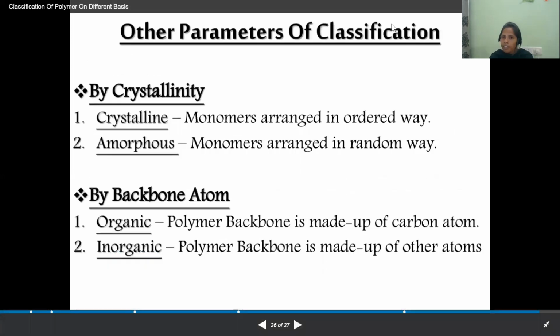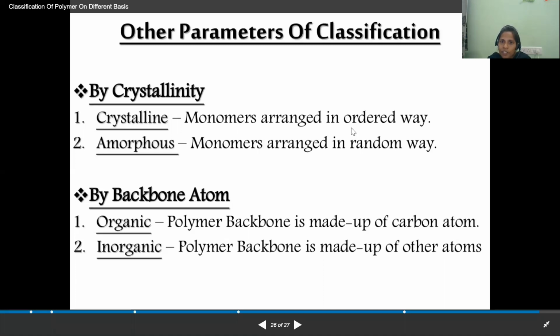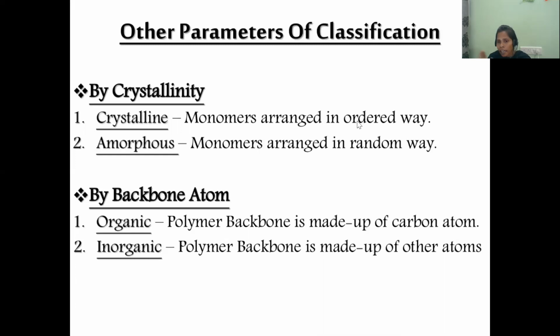And the other parameters of classification are by crystallinity and by backbone atom. Based on the crystallinity, we have crystalline and amorphous. You know what is meant by crystalline? Yes, crystal nature, nothing but the hard nature, the crystals. But amorphous is nothing but the powder. In crystalline, monomers are arranged in an ordered way.